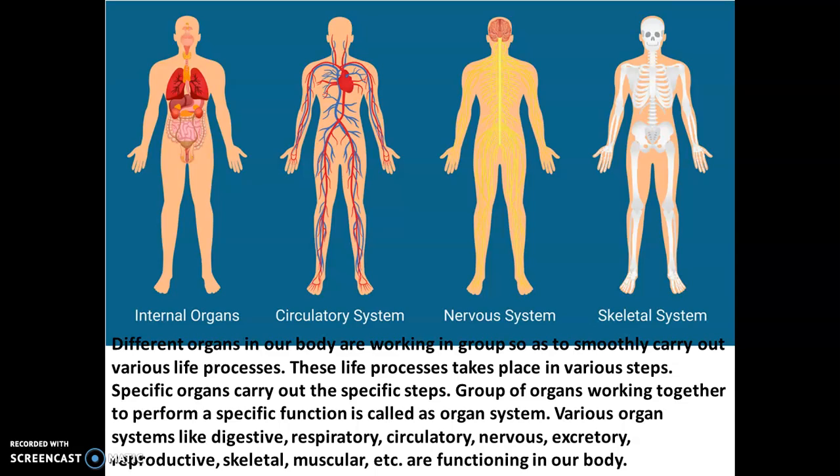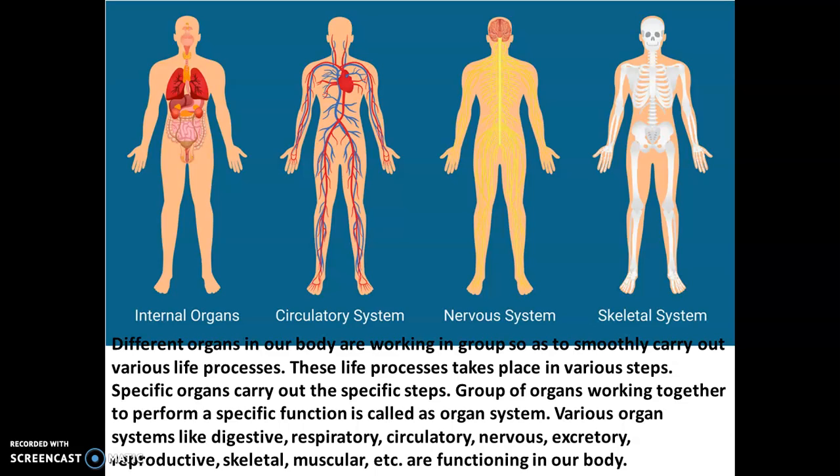Okay, so before we study the actual respiration, let's look into some of the things that we have already studied. We all know that different organs in our body work in groups so that it smoothly carries out all the functions or all the life processes of our body. Life processes means the processes without which life will come to an end.